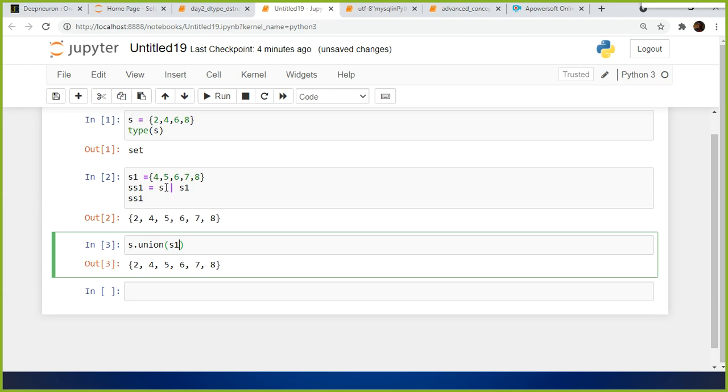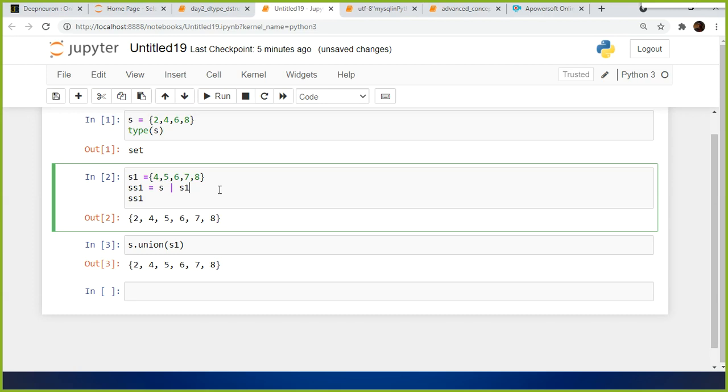Either you can use this one, or you can use the union function itself, because in a real time scenario we might have to generate the data using some for loop, or let's say my function or method which generates some output data.